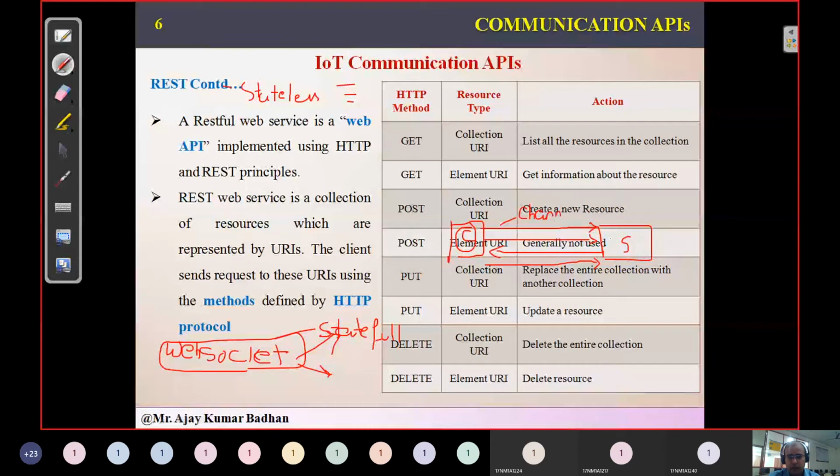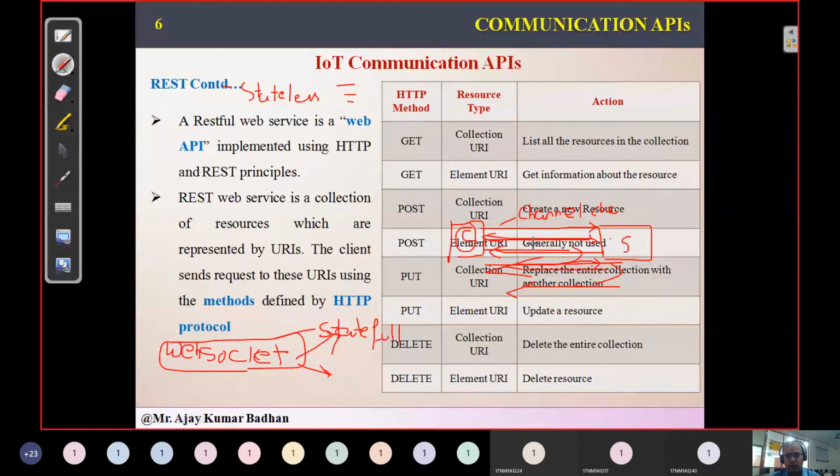The client tells the server, my IP address is this, my MAC address is this, I want to establish a channel. The server responds and a channel is created. Once created, the client can keep sending different requests and the server will send responses.